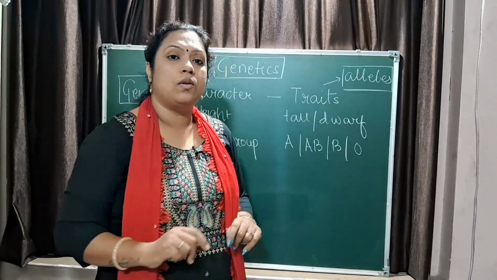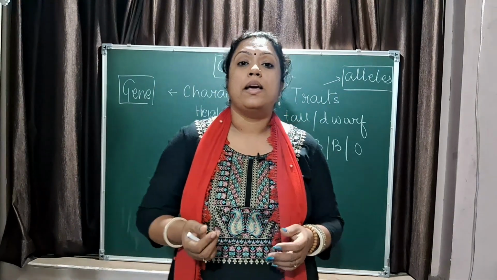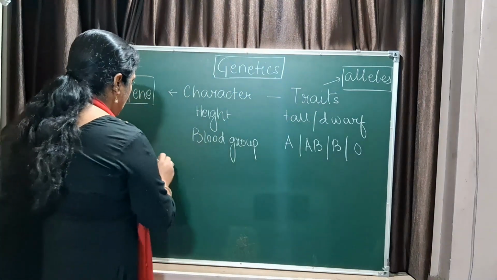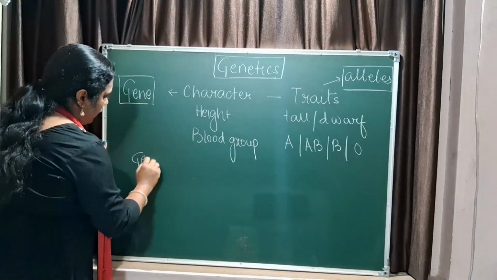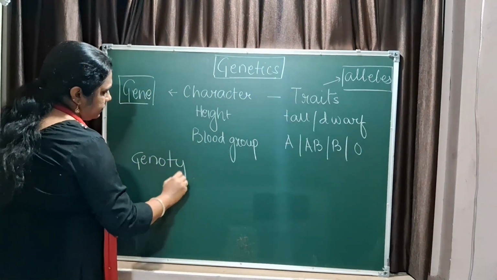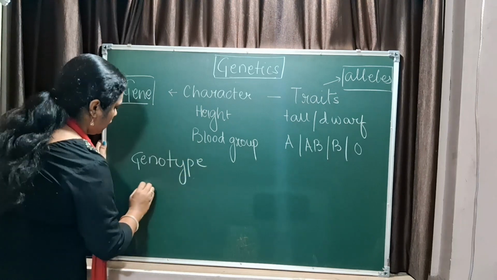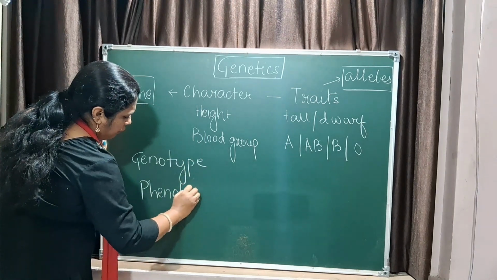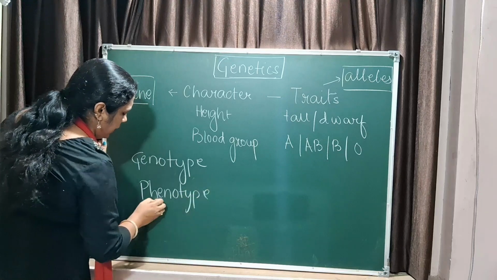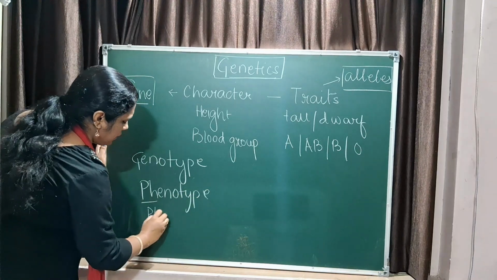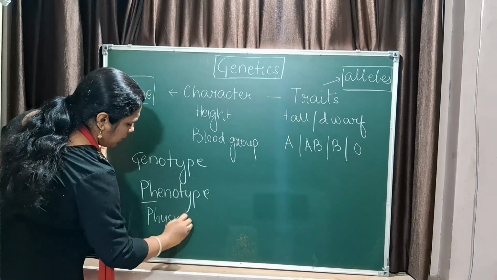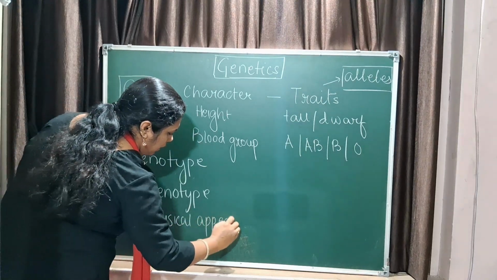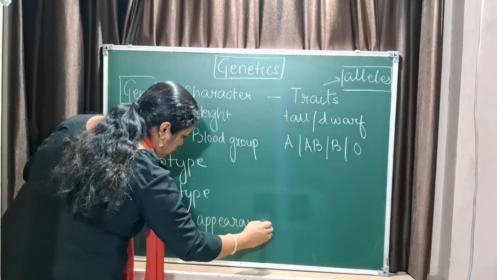Yes. Now next you have to understand what a genotype is and what a phenotype is. Phenotype has the word pH, which means your physical appearance, how you look.